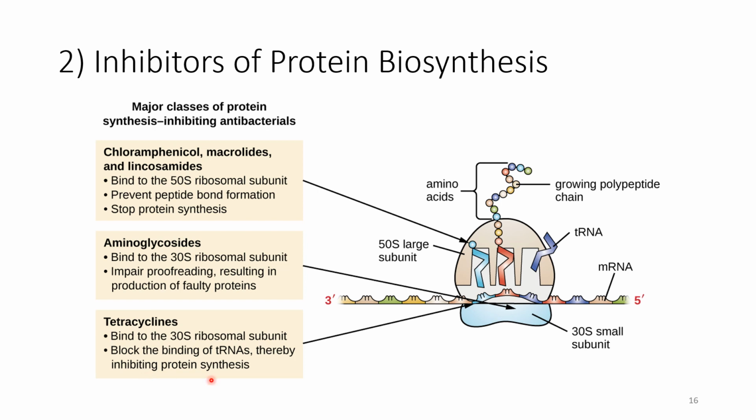They prevent tRNA from getting inside the ribosome. So this also will inhibit protein synthesis, because the cell won't be able to add a new amino acid into the growing polypeptide chain, because the tRNA cannot enter the ribosome complex.